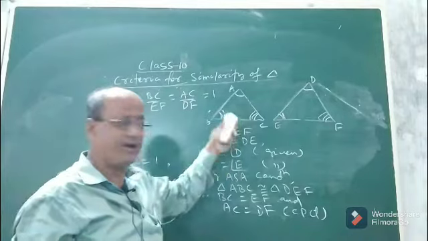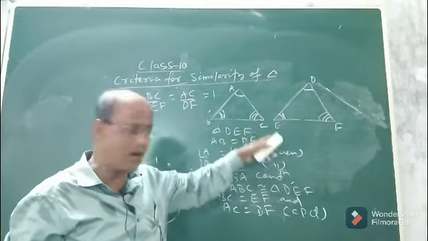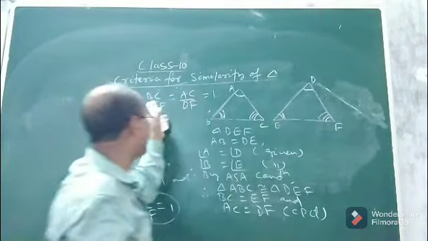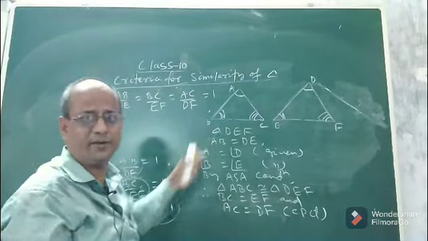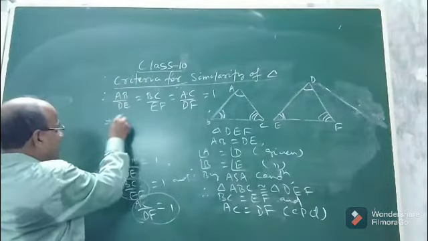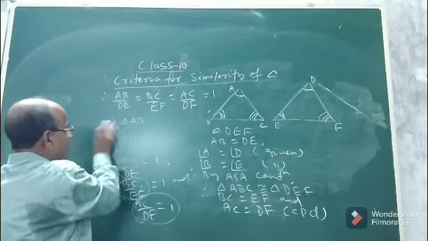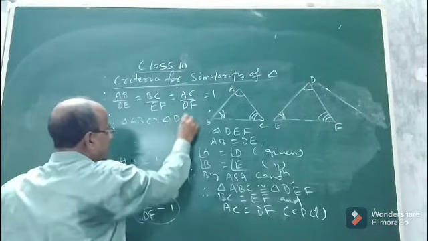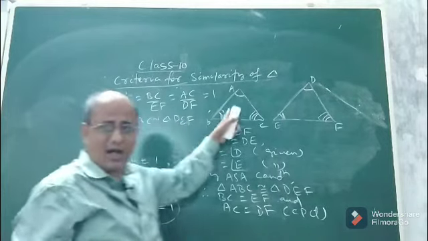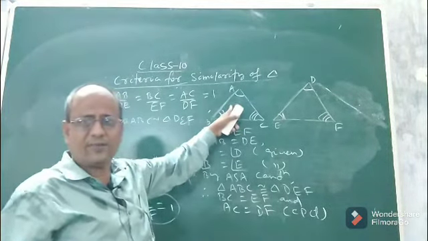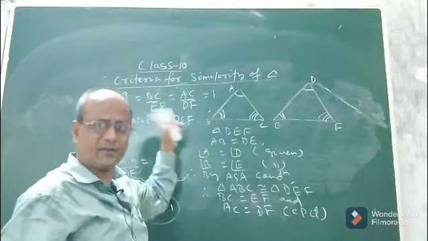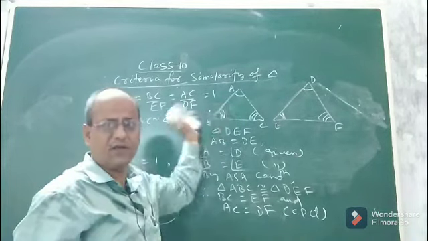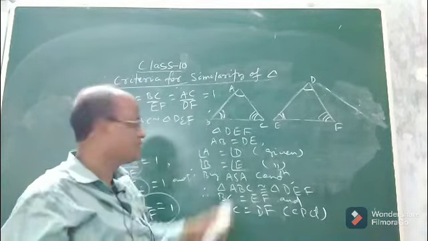Okay. So earlier it was given that corresponding angles are equal, and here corresponding sides are proportional. What does it mean? It shows that triangle ABC is similar to triangle DEF. So as we had been given that corresponding angles are equal, and we proved that corresponding sides of both the triangles are proportional, no doubt the two triangles will be similar. So this is the first case.